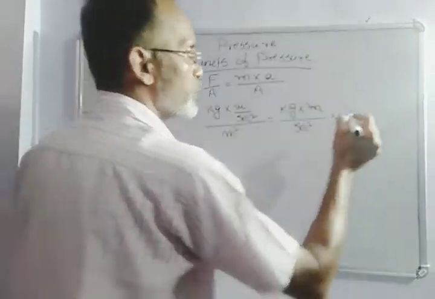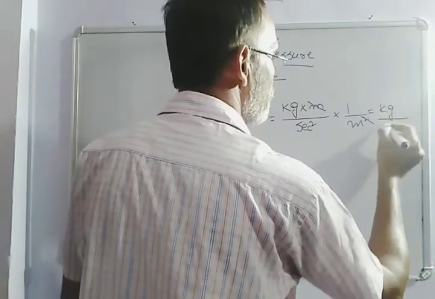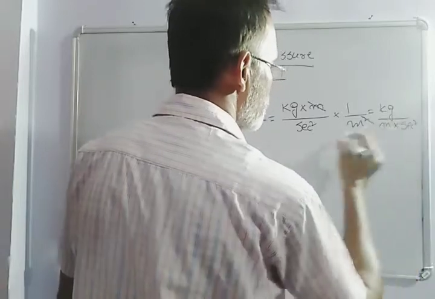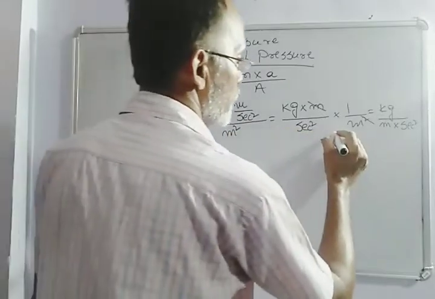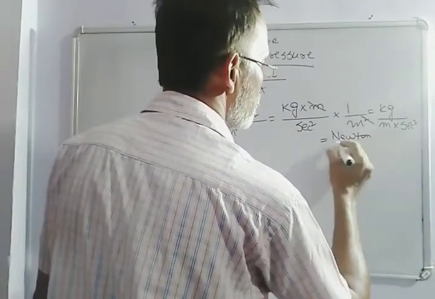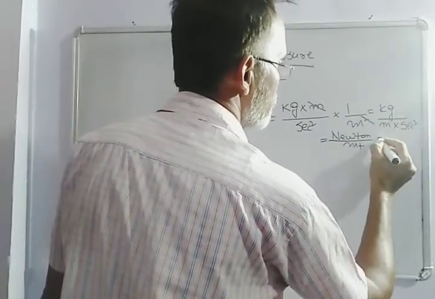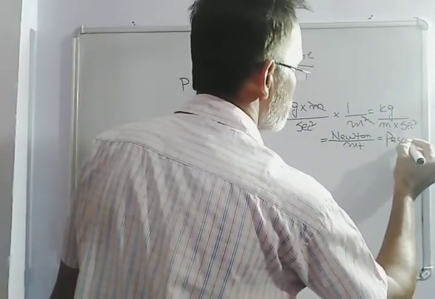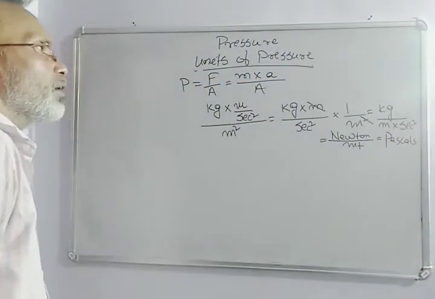So this is equal to kg by meter into second square, which is equal to Newton by meter square, and this is equal to Pascals. So this is the SI system of units.